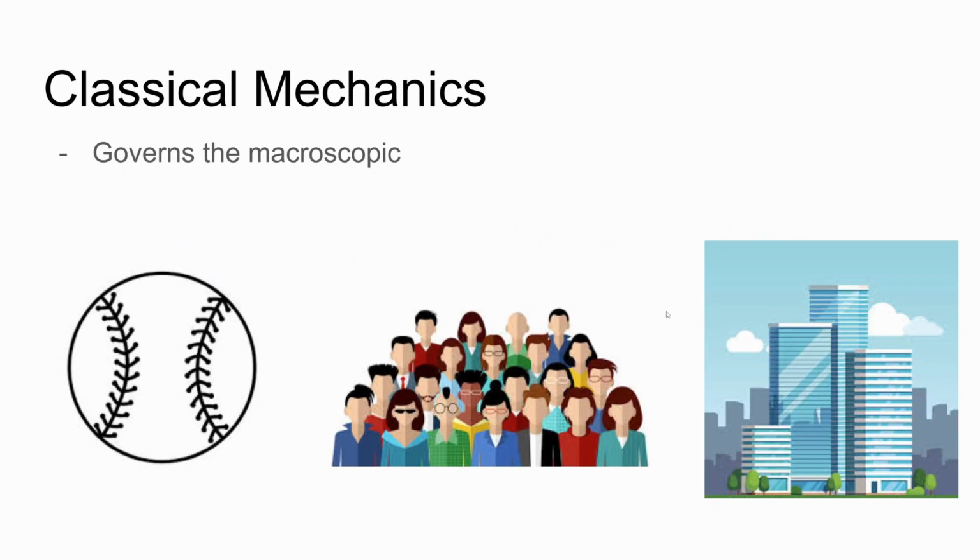Simply put, the laws of classical mechanics govern the macroscopic of our world. This could be anything like a baseball, people, or even skyscrapers. It's things we can see and physically interact with. Of course, plenty of laws and equations make up classical mechanics, and those include Newton's laws, such as his first law, the law of inertia, second law relating force, mass, and acceleration by F equals ma, and his third law, for every action there is an equal and opposite reaction.